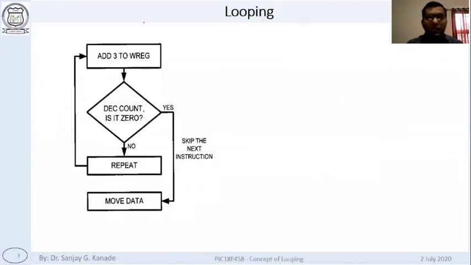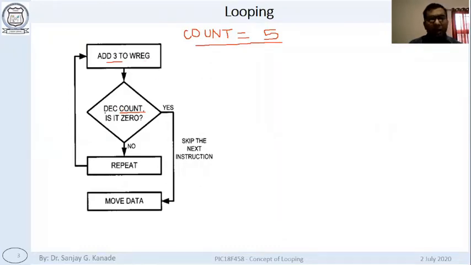We will set a count. We will have a count variable, something, right? Count. And as the problem said, we want to add the number five times, so we will set count equal to 5. Count or counter, whatever name you say, we will initialize to 5. Then we will start adding, add number 3 to WREG.